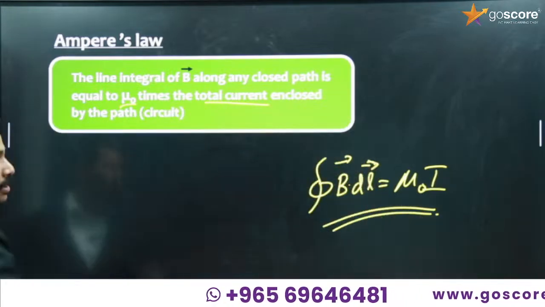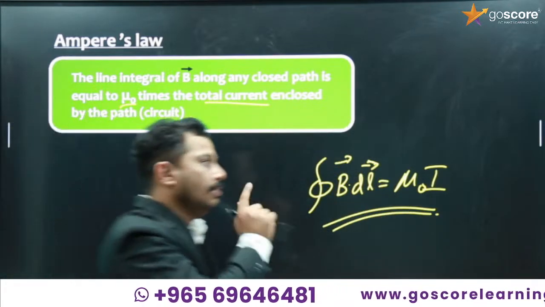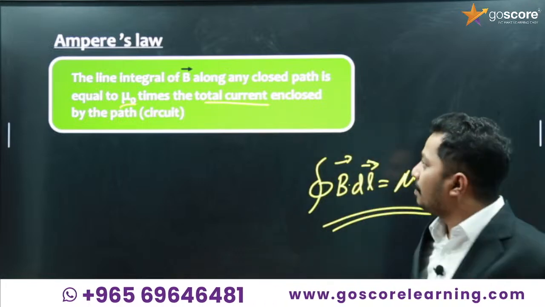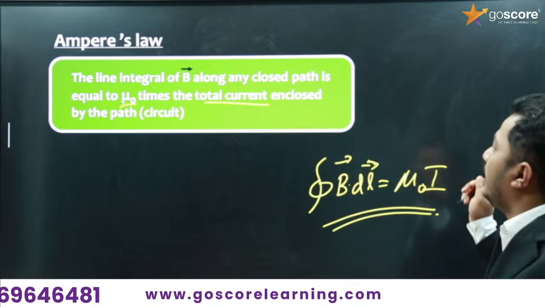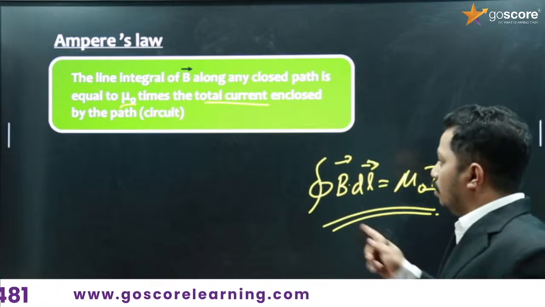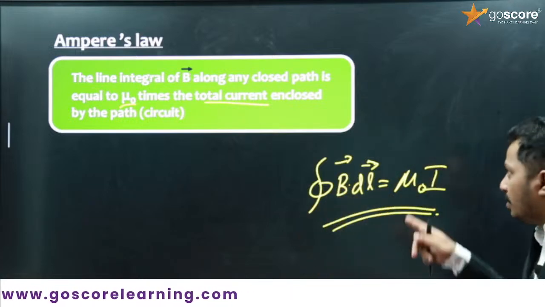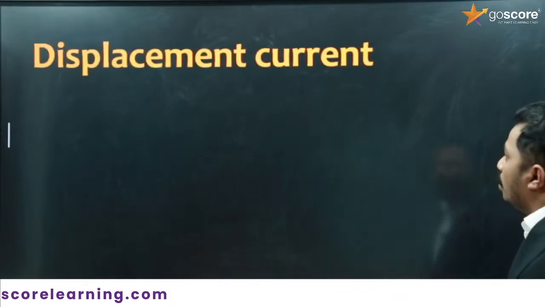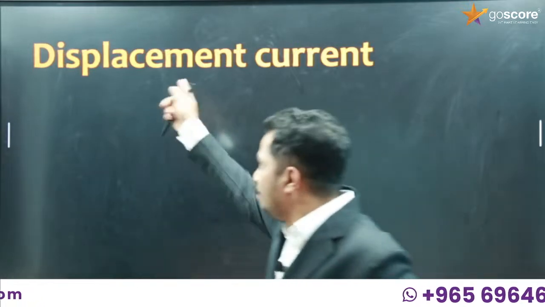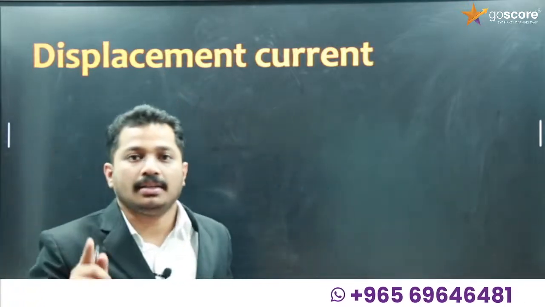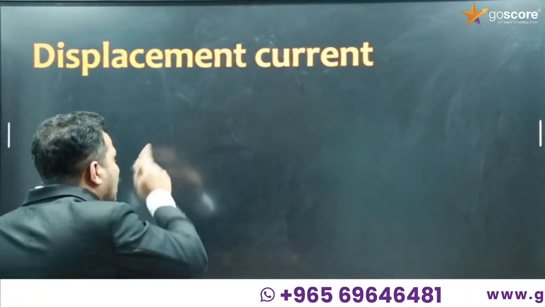There is a problem with this equation, and that is what we are going to discuss. The line integral of magnetic field along a closed path is equal to mu 0 times the total current enclosed by the path. So this is Ampere's law. What is the problem with this law? The problem was corrected by Maxwell using displacement current.